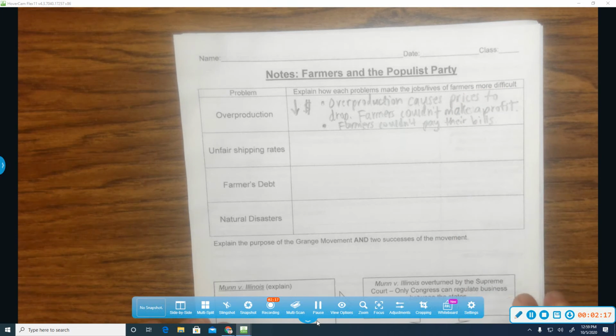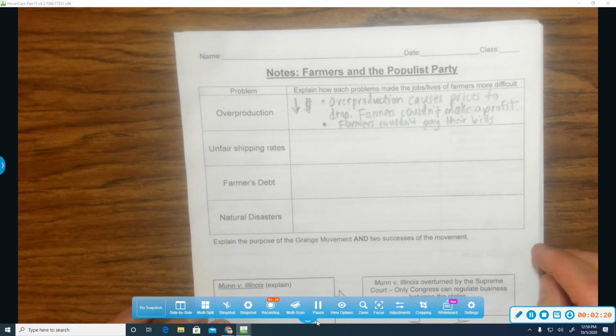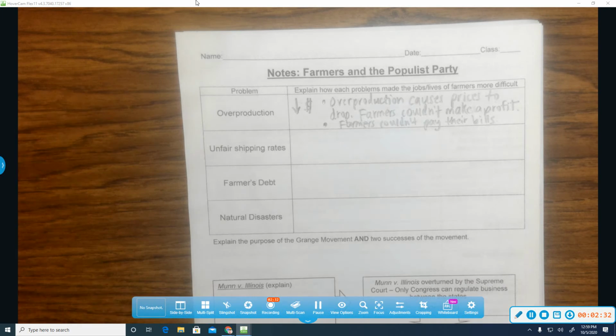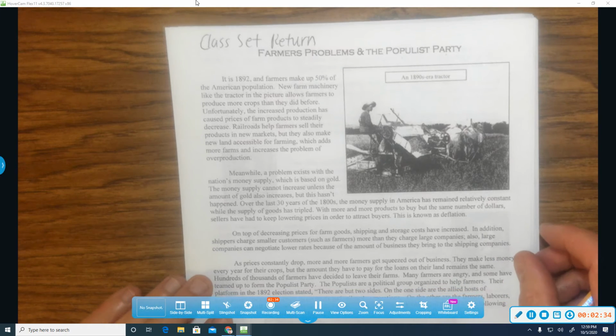That's true for any industry. If you overproduce, you have to basically put it on sale in order to sell it, because there's so much of it out there, and that will make it very difficult to make a profit. Back to the reading.